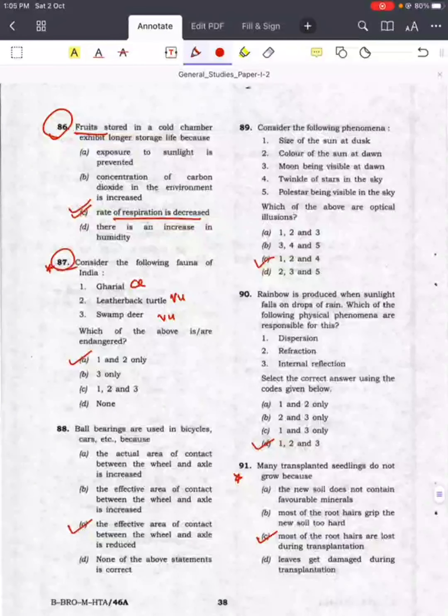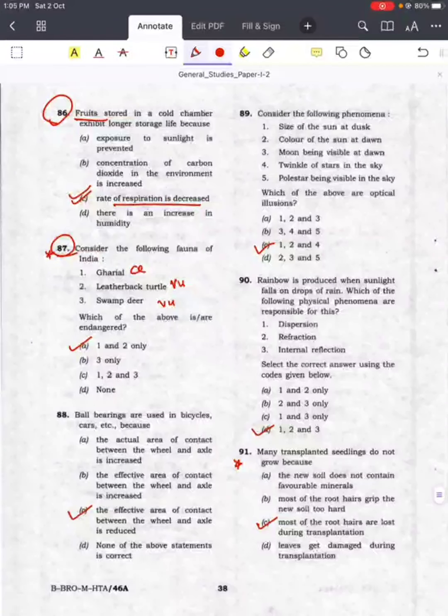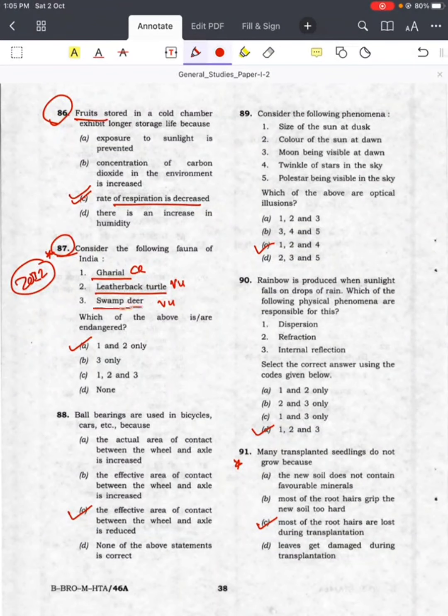Question number 87, again we saw in 2012 a similar kind of question. Which of the following are endangered species in India? Consider the following fauna of India: gharial, leatherback turtle, swamp deer. Which of the above are endangered? And the answer given by UPSC is A, 1 and 2 only.